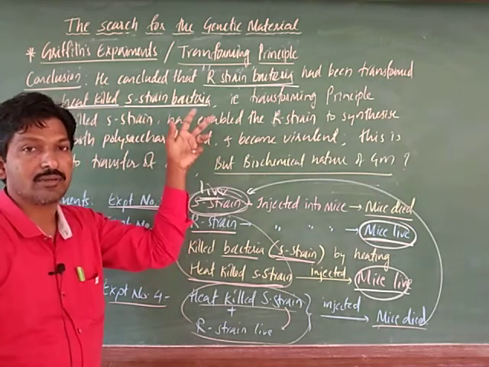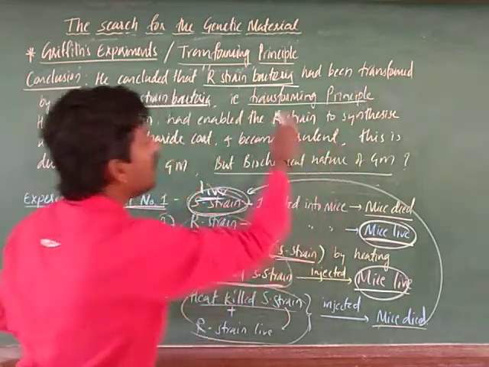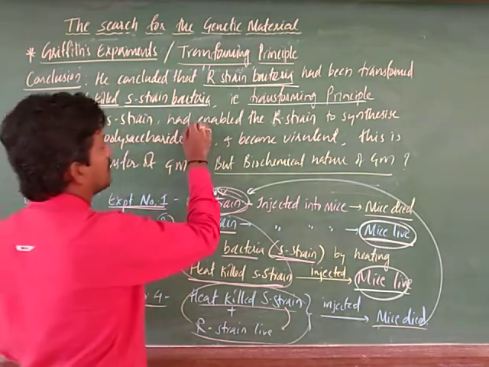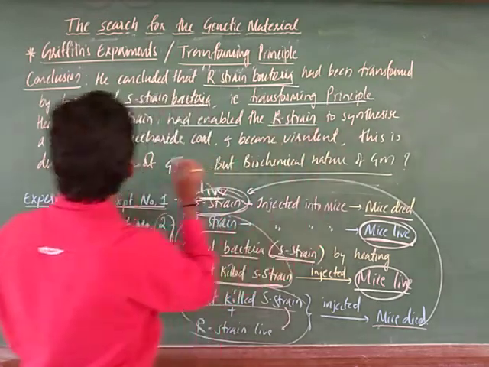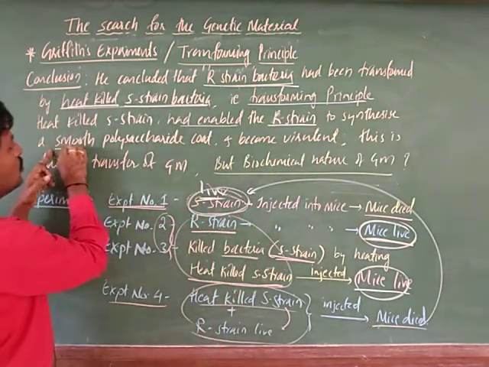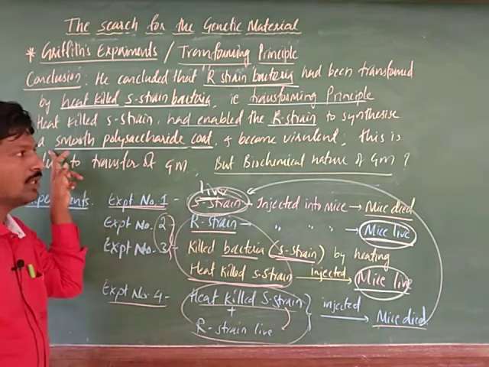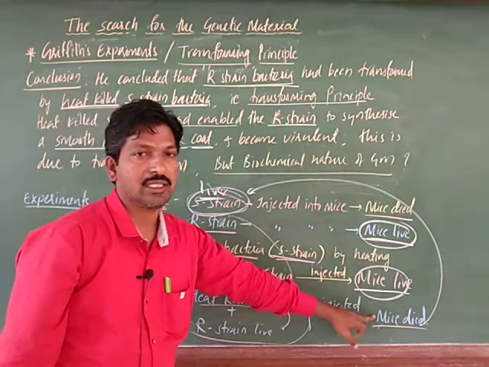This is what we call a transforming principle. According to this, heat killed S strain enabled the R strain to synthesize the smooth polysaccharide coat on that bacteria. So it becomes virulent, hence it is able to kill.